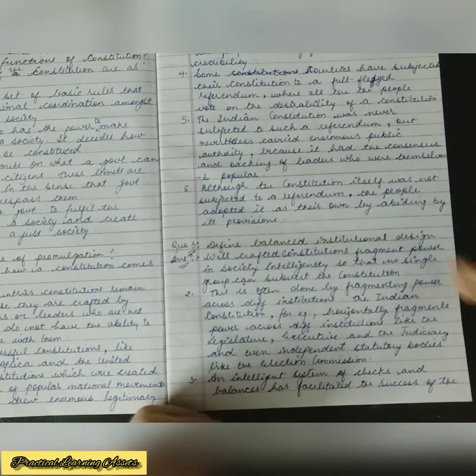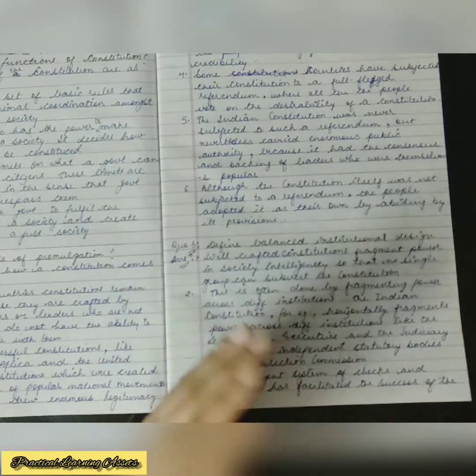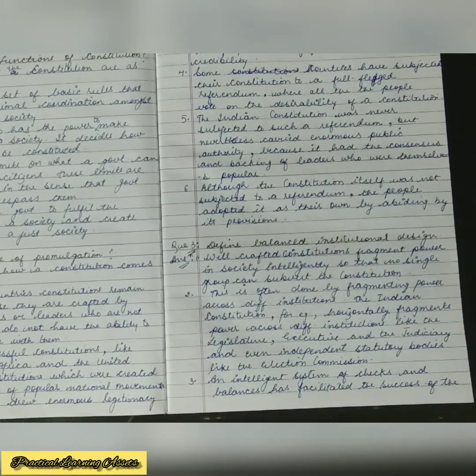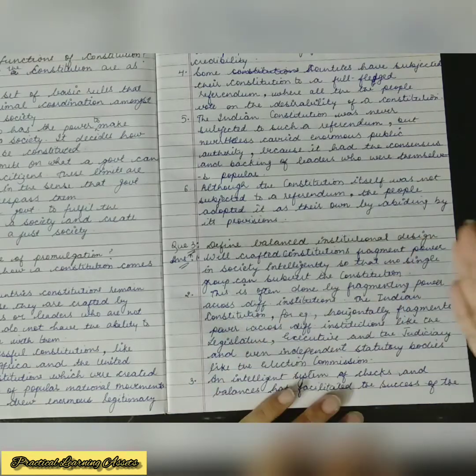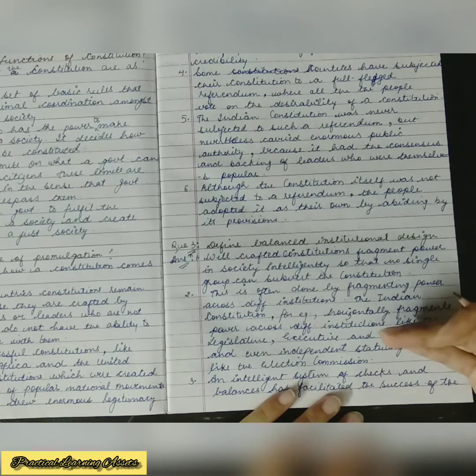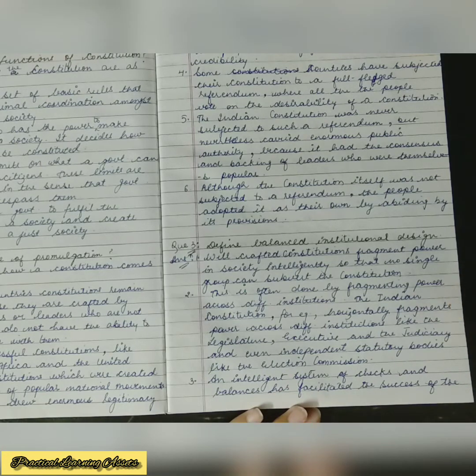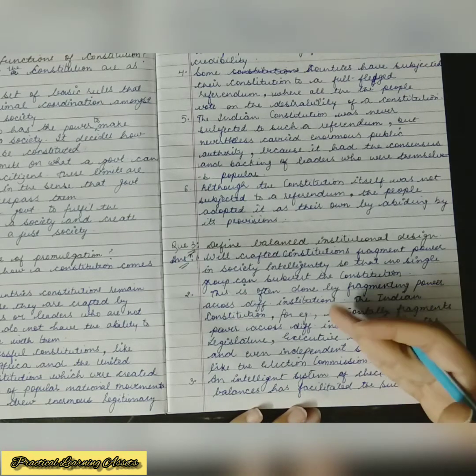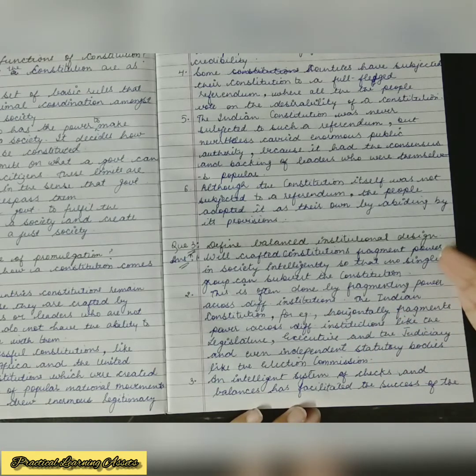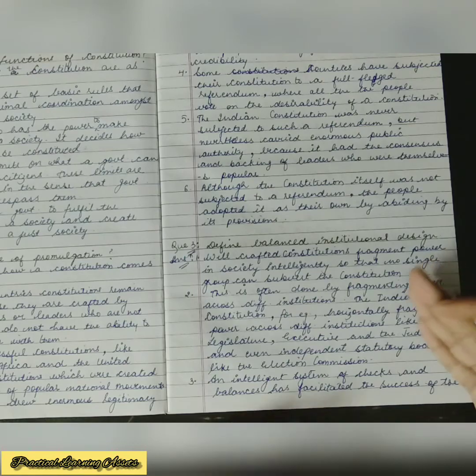Now well-crafted constitutions, they fragment their power in society intelligently so that no single group can subvert the constitution. Then this is often done by fragmenting the power across different institutions. Now Indian constitution has done this by horizontally fragmenting powers across different institutions like legislature, executive and judiciary, and even independent entities like election commission. Then an intelligent system of checks and balances has facilitated the success of the